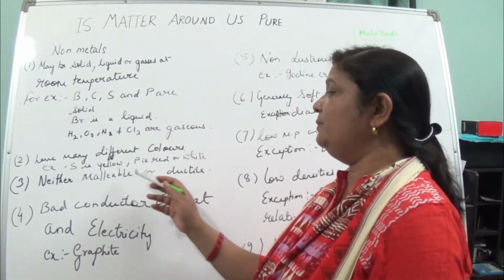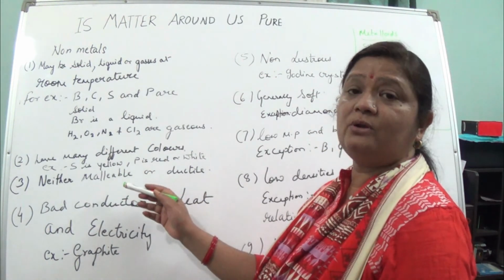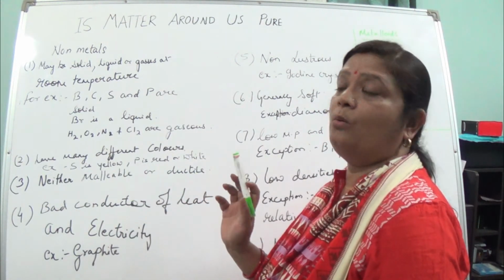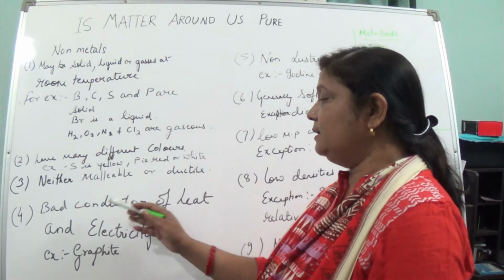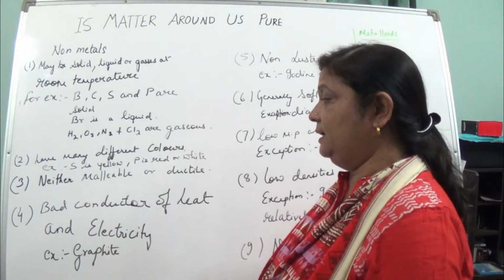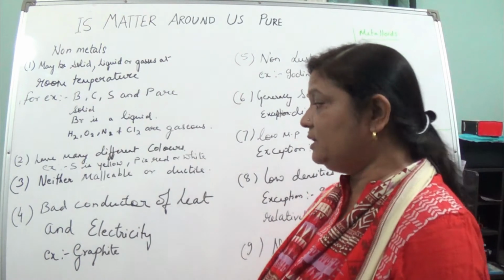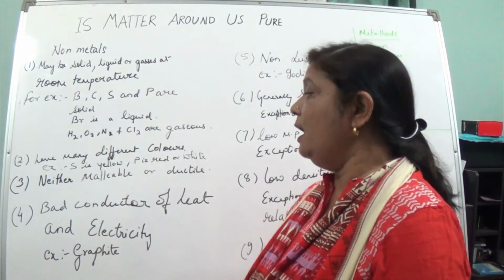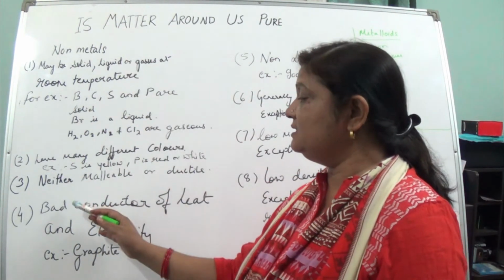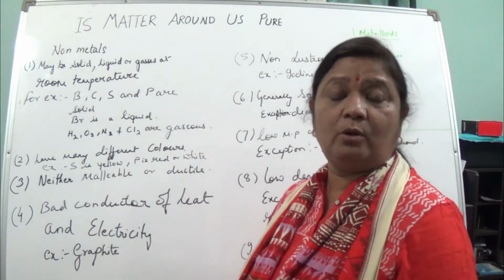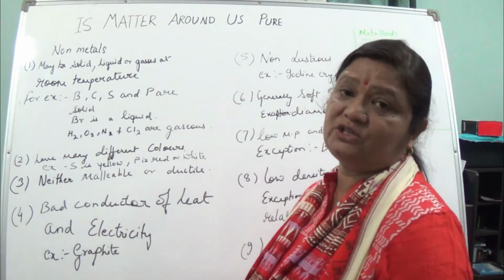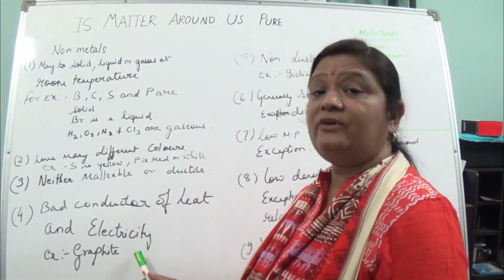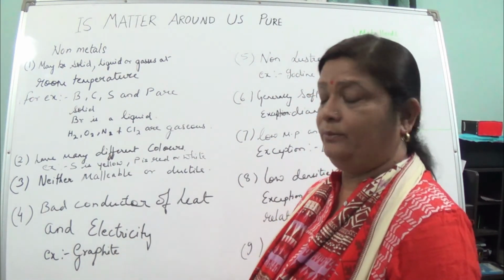Now they are neither malleable nor ductile. They can't be drawn into sheets by hammering, neither can they be formed into wires. They are bad conductors of heat and electricity. In metals we have seen that they are good conductors of heat and electricity, where the exception was mercury. But in non-metals, they are bad conductors of heat and electricity. They don't allow electricity and heat to pass through. But here also there is an exception of what? Graphite. Graphite is an allotropic form of carbon.